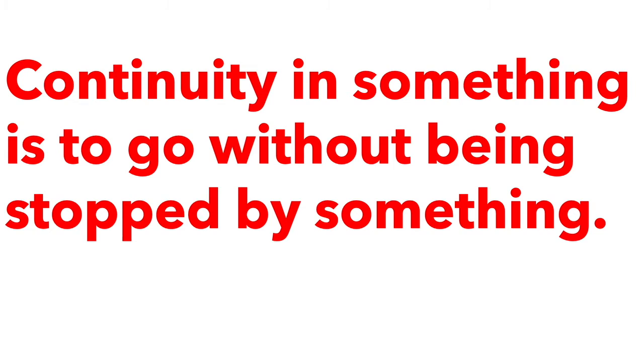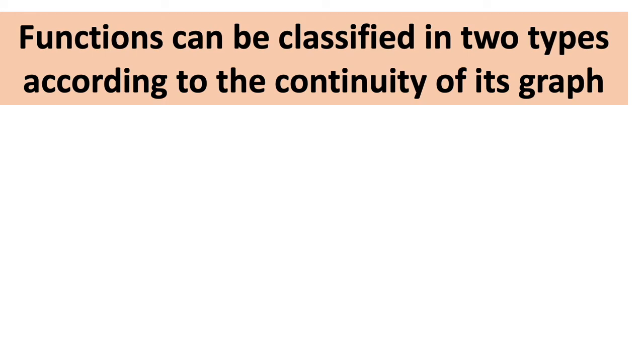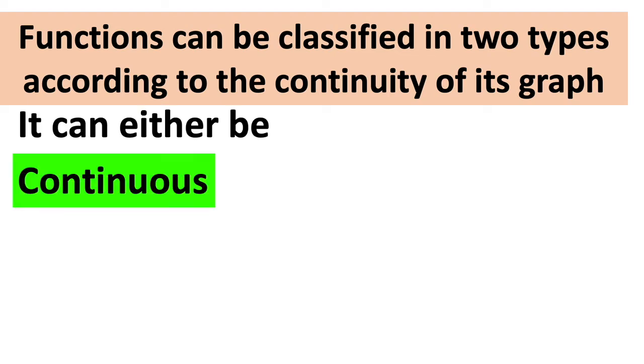When someone says it is continuous, it means it's going without being stopped, non-stop. So when you walk or move without stopping, it means you are walking continuously. Now, in math, functions can be classified into two types. Either it's called a continuous function or it is a discontinuous function.